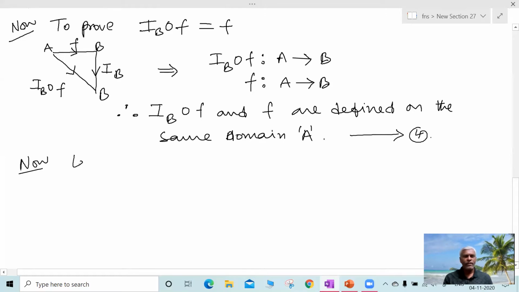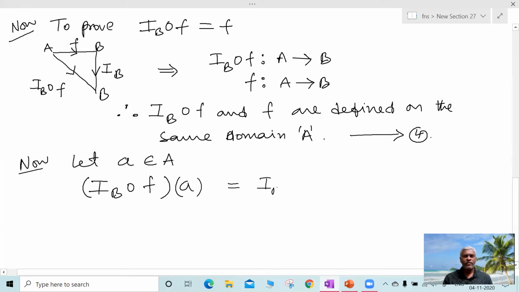Now let an element a belongs to A and take the range IB circle F. a అనే దానికి రేంజ్ కనుక్కోవాలి.